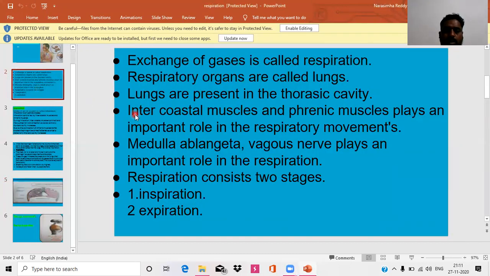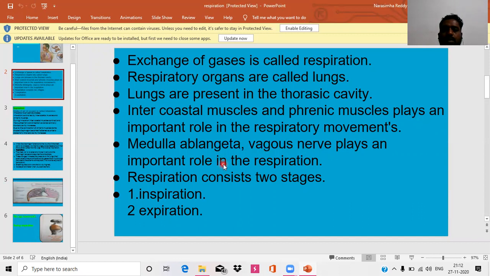Okay, which muscles play an important role in respiration? Intercostal muscles and phrenic muscles play an important role in the respiratory movements. And which part of the nervous system plays an important role in controlling respiration? Especially the medulla oblongata of the hindbrain and the vagus nerve.